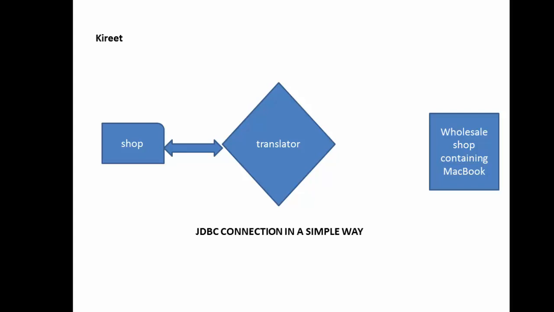So we'll take a scenario. The scenario is that, for example, you are a shop owner, and you require, for example, 1000 laptops, that is MacBooks. The main advantage here is that the price of one MacBook is, for example, 20,000 rupees. So it is a very good opportunity for you to buy 1000 MacBooks for your store, so that you can occupy that particular stock.